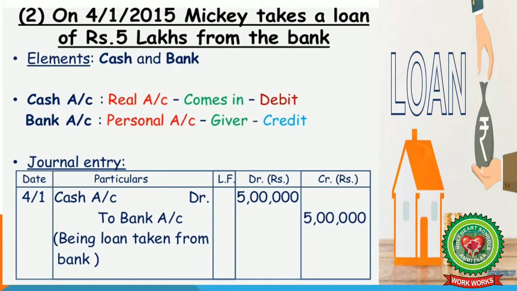On 4th January, cash account debit to bank account being loan taken from bank, that is rupees 5 lakh. Again, first of all we put the date, then we will pass an entry with the help of a narration. So, amount of debit and credits are always equal.